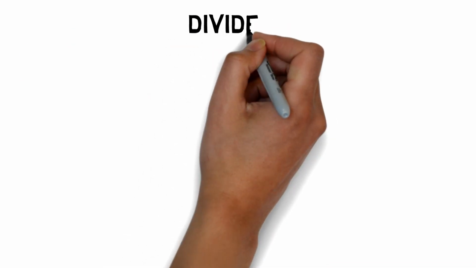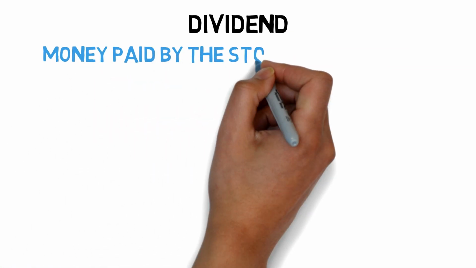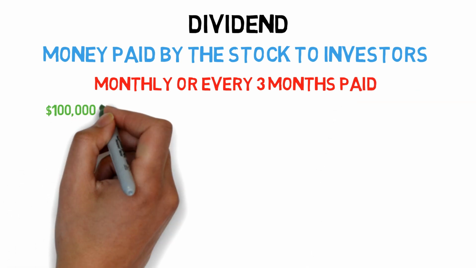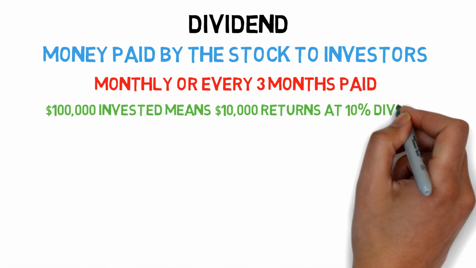Dividend. Money a company pays to investors for owning the stock. This is paid by profits and is paid every 3 months, sometimes monthly. A dividend of 10% a year means you get 10% of your money back every single year.